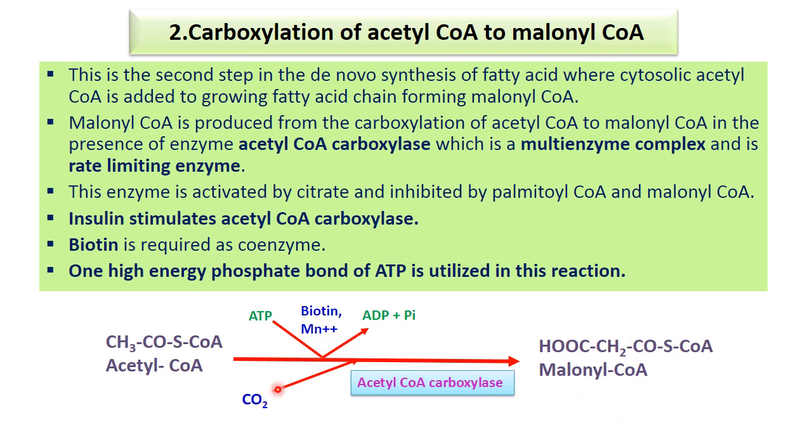One carbon dioxide molecule is added, and utilization of ATP and biotin as a cofactor is needed.